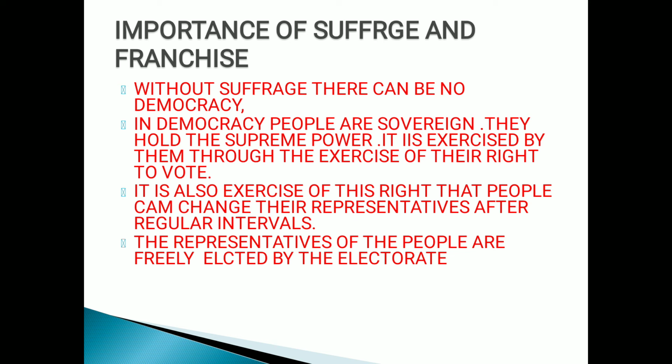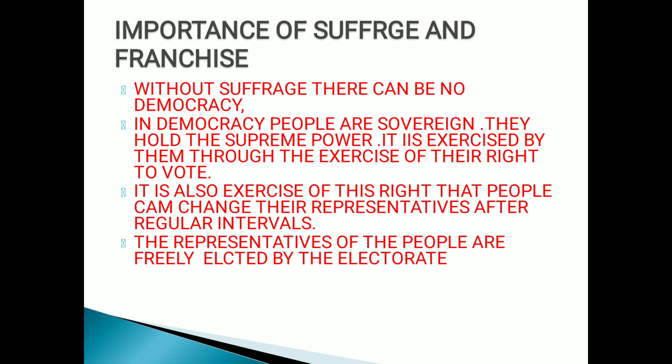So here in simple words we can define franchise as the right of the people to vote in elections for choosing representatives. And again, if I repeat, the importance of suffrage means without the people enjoying the right and freedom to vote for electing their representatives, there can be no democracy. Without a system of election, there can be no democracy, and without electorate, there can be no election. As such, the right to vote constitutes the backbone of every modern democratic system.